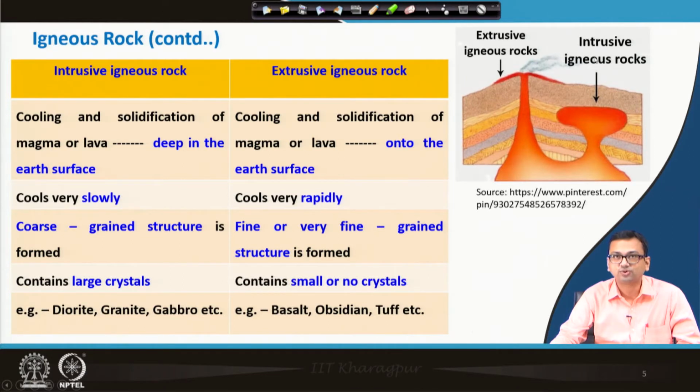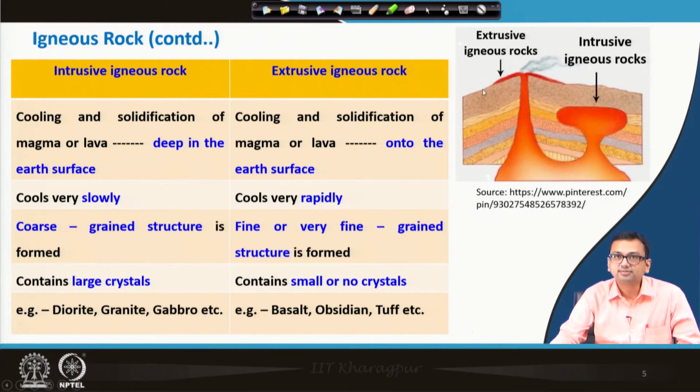That is why it is called intrusive igneous rock, whereas if the cooling and solidification of magma or lava happen over the ground, onto the earth surface, then it is called extrusive igneous rock.